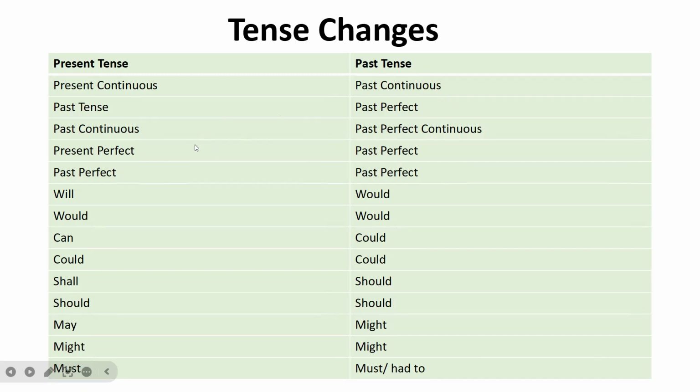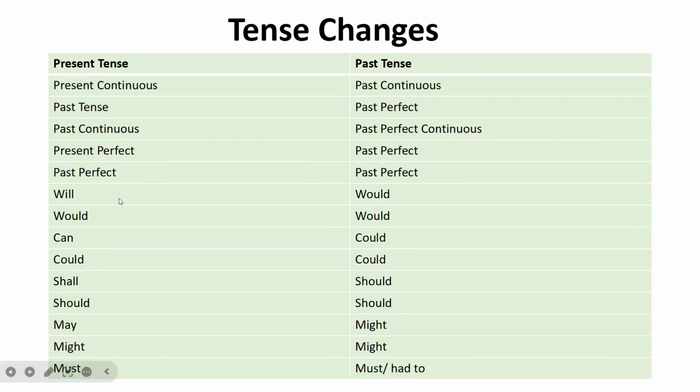The present perfect goes to the past perfect, and the past perfect stays as the past perfect because that's the limit that we have in English. So this is how we would change from one tense to the other when we're reporting. So over here, this is the direct speech, okay? This is when a person says something. This is when you are reporting what the person has said.